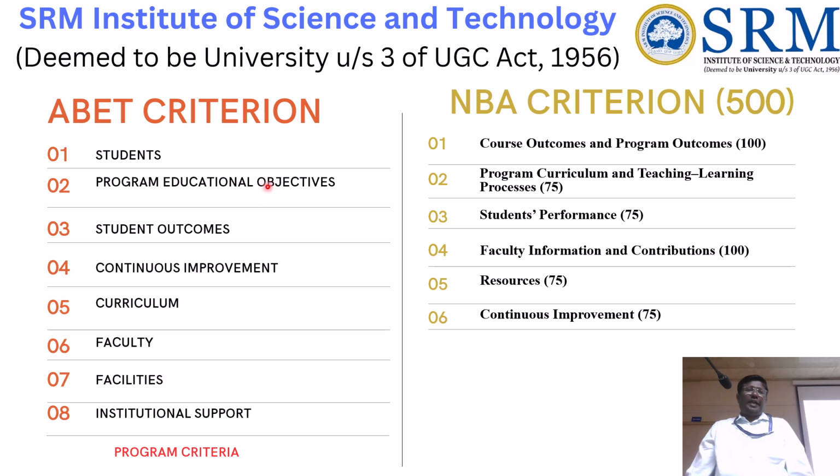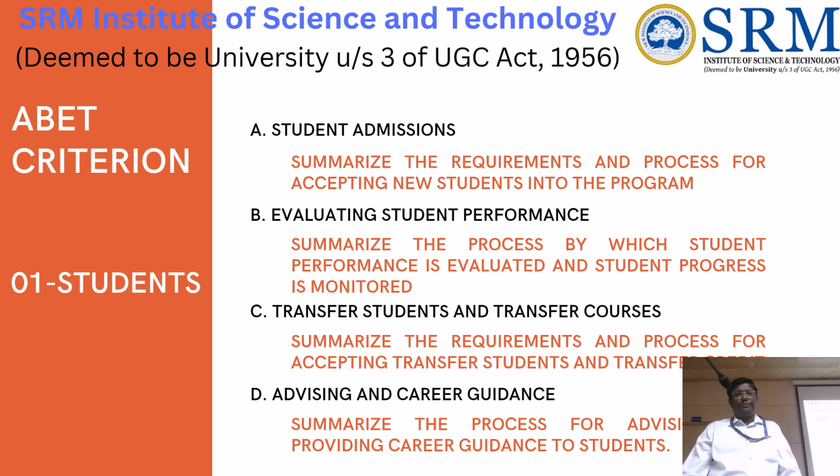Whatever I discussed in the previous slide is given here, and the corresponding NBA criteria are also given here. If you look at the NBA criteria, 500 points are given, but in ABET there are no points. ABET checks the quality aspect instead of the quantity aspect. NBA has to be done the same way, but we are in a change of procedure, so they are still putting in marks. As per the new policies, ours is 500 points. ABET will consider the quality of it.